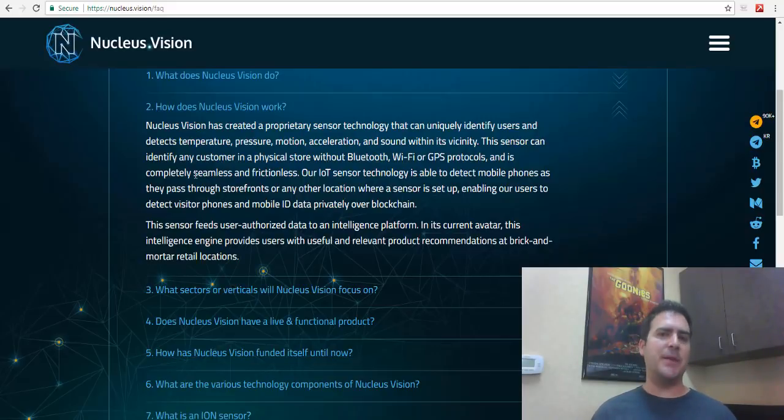Wow. So I've seen something similar at events, at conferences. At conferences, they sometimes have sensors or what they call beacons, strategically placed throughout the conference so that the admins, the marketers, and the salespeople can find out where all the traffic is going. Where are people aggregating? Where are people all meeting up? What classes and workshops are people attending? Very effectively used in the event environment, at live events, at live conferences. I think it works really well. And it looks like Nucleus Vision is moving it to the blockchain, which is actually a pretty interesting idea, right?